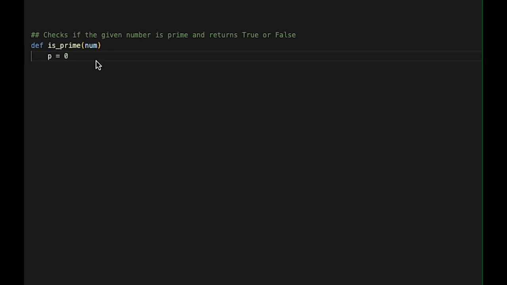Now, let's consider this example. We want to rely on a large language model to generate the full body of this function. This function is intended to receive a number and then determine if the given number is a prime or not. It will return true or false depending on the case.